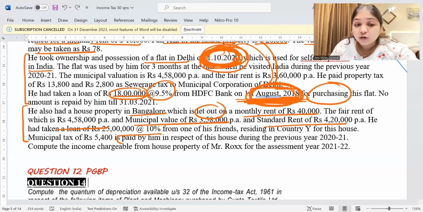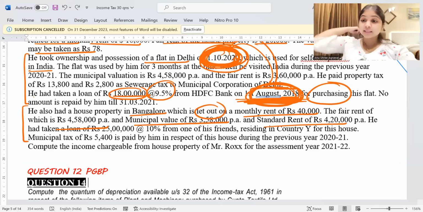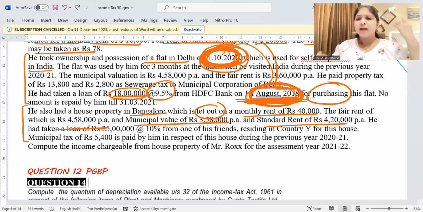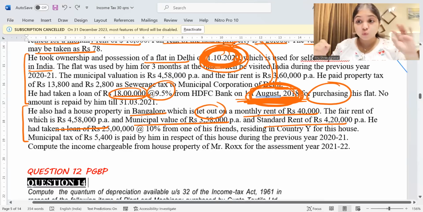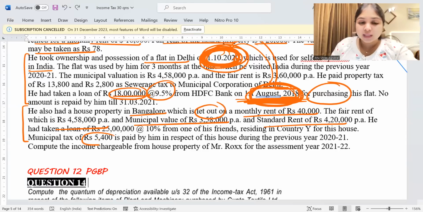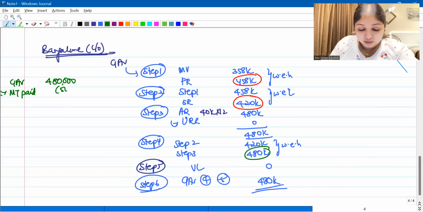Tell me, does it even matter to you that this municipal tax is relating to which year? It doesn't matter. What matters to us is that the assessee has paid the municipal tax. How much municipal tax has he paid in this current year? Irrespective of which year this municipal tax belongs to, we will only see how much municipal tax was paid during the current year. During the current year, he has paid 5,400. What matters is it is paid in this current year.